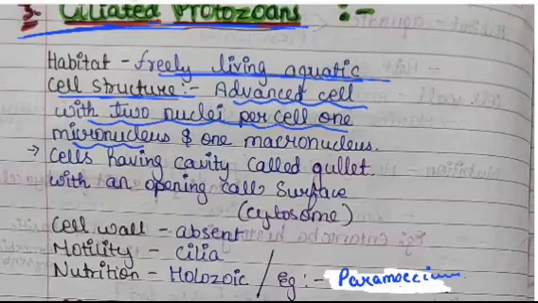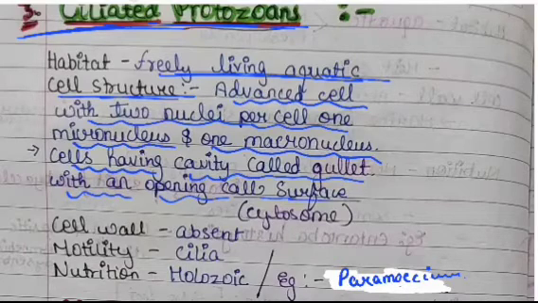They are free living aquatic organisms and they have two nuclei, micro and macro. They also have a cavity called gullet with an opening on its surface called cytostome. Now the cell wall is absent in these organisms. Its motility is done through the cilia, and the mode of nutrition is holozoic, for example Paramecium.